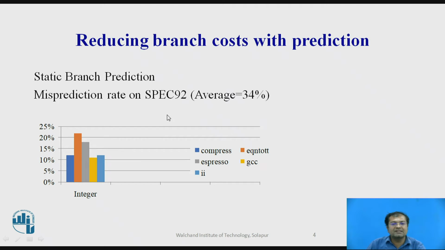So for the SPEC 92 integer family, these are the ranges of misprediction. It varies from 11% to 22%, but this is the average value including all the different types of families.